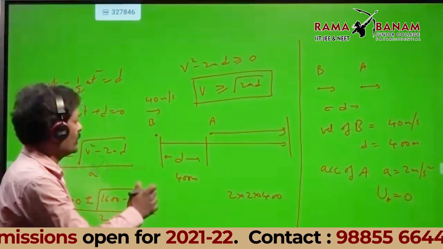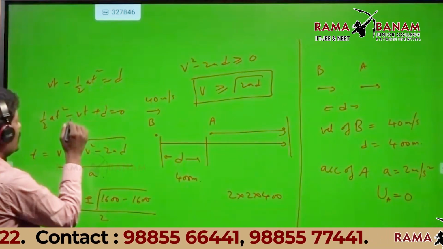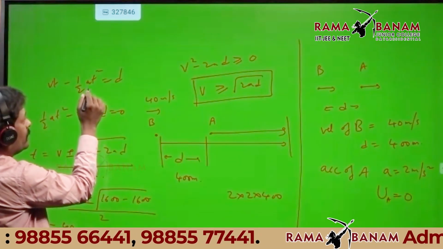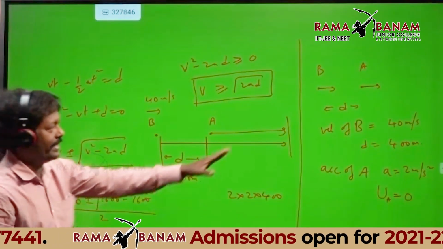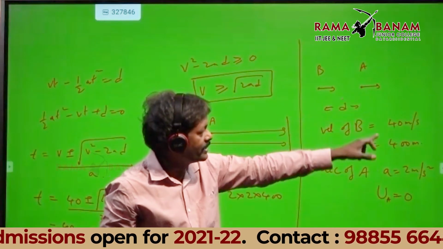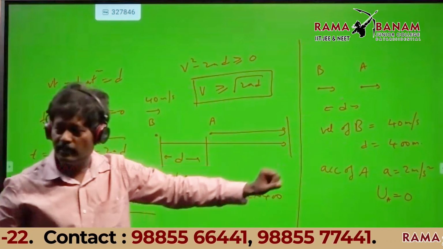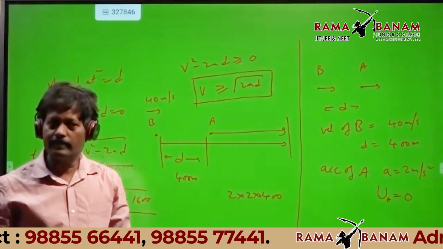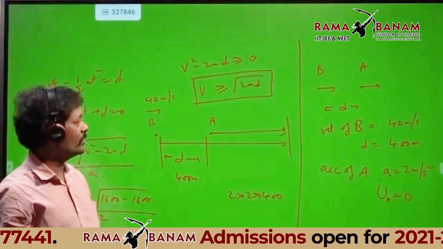So the distance traveled by B minus half at square is D. From that I got the time. Now I use the data. I am assuming the acceleration of A is 2 meters per second squared, and the initial velocity of A is 0.